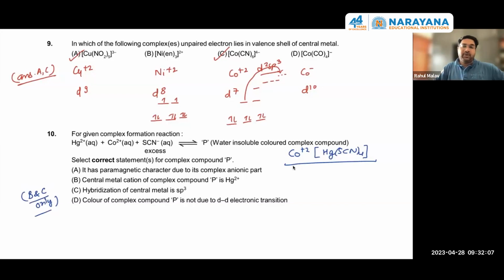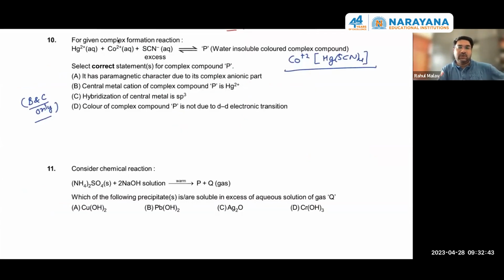Okay. DD electronic transition can be there in cobalt +2. Fine. I'm having the answer as B, C, D, but now I'm thinking that they have missed that cobalt +2 is actually colored due to DD electronic transition. Okay. Please try solving question number 11.